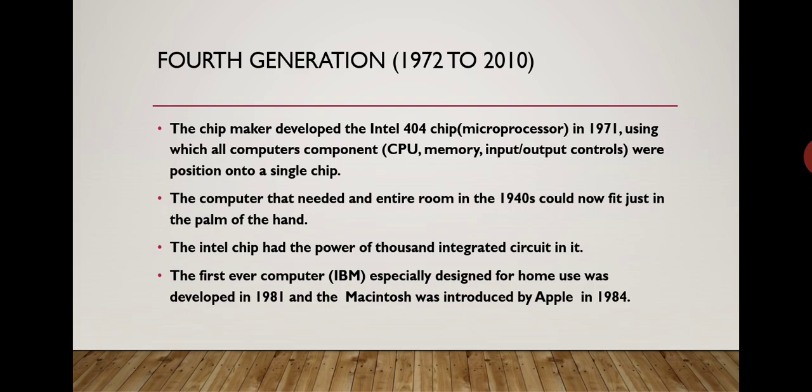The Intel chip had the power of 1000 integrated circuits in it. The first computer from IBM specially designed for home use was developed in 1981, and the Macintosh was introduced by Apple in 1984.